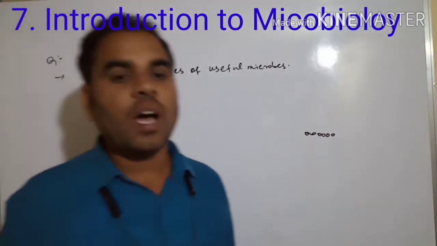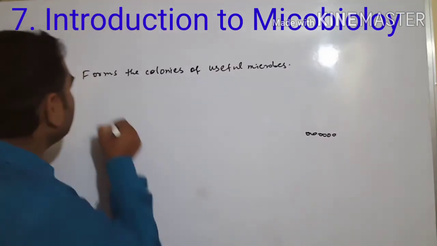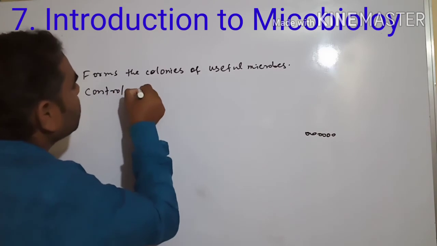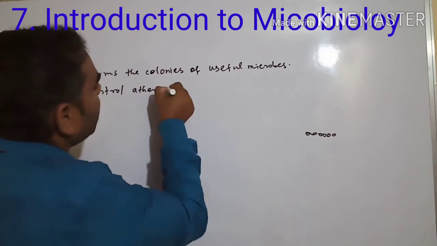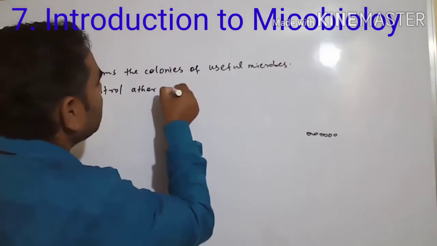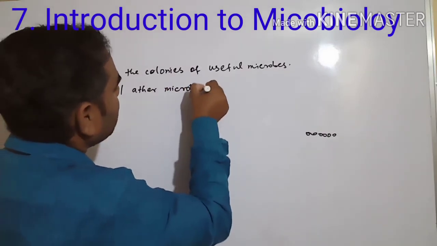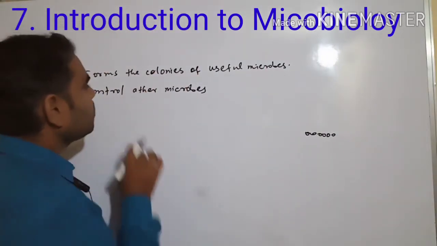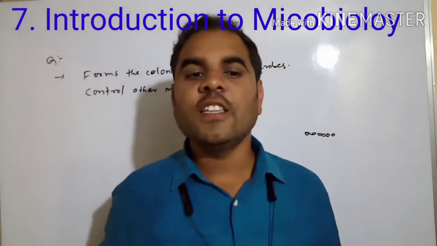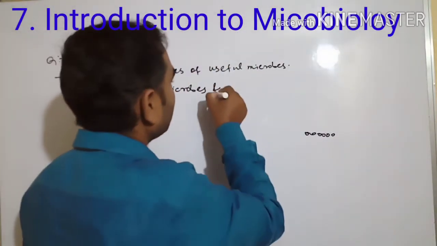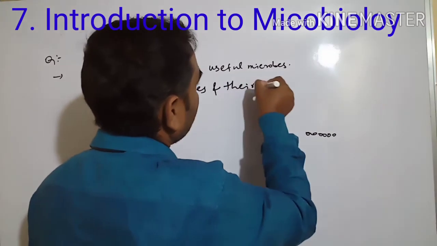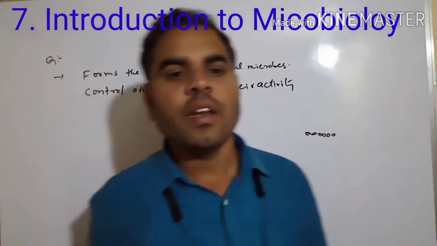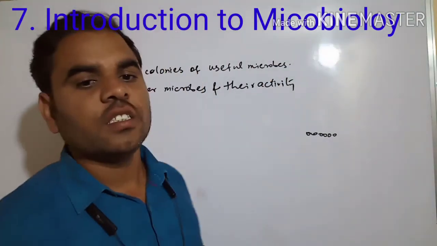Next, control other microbes. Next one is control the other microbes also. Next, we have to see their activity and their activity. Next, improve the resistance.